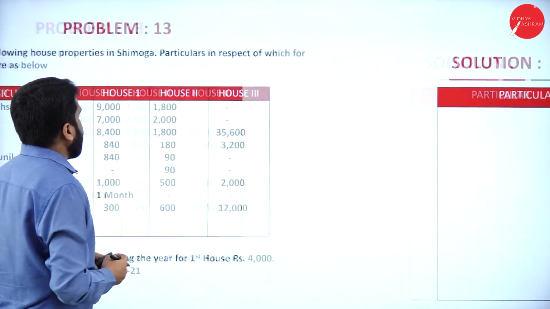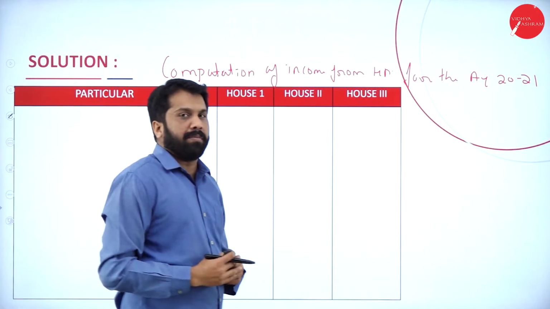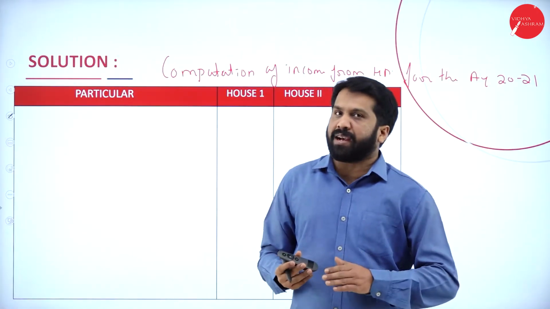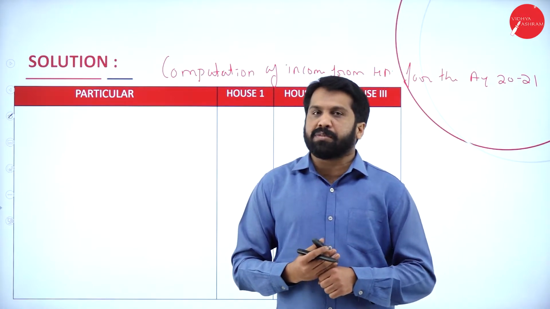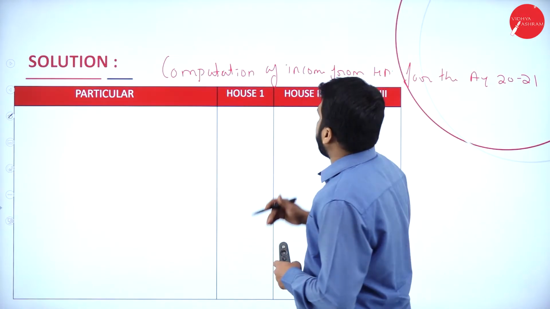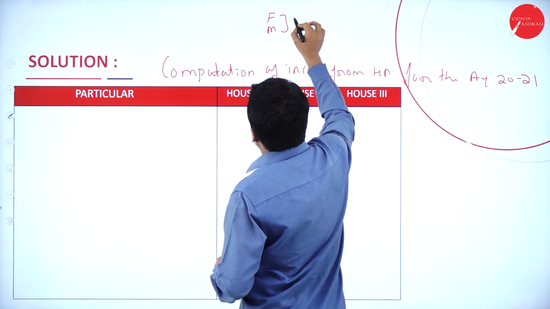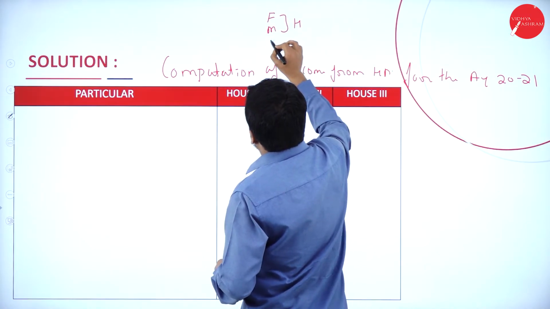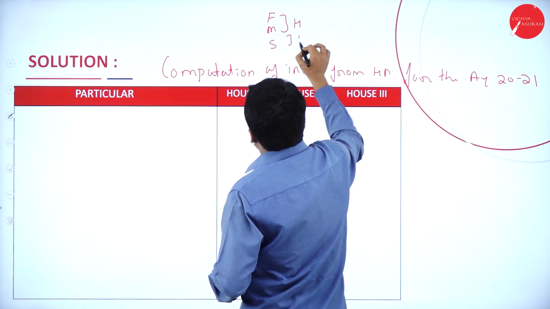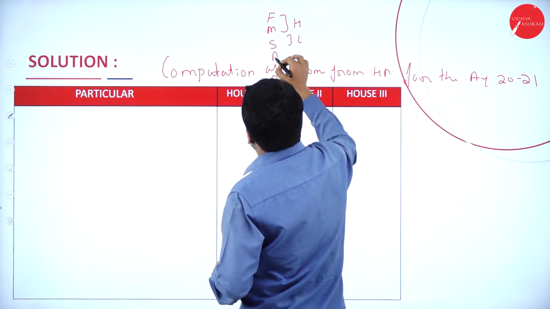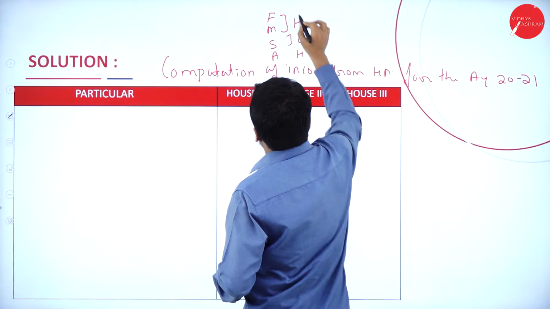First will be what? Remember, we have to compare your fair rent with municipal value, whichever is higher. Then compare with standard rent, whichever is low. Next will be actual rent, whichever is higher.